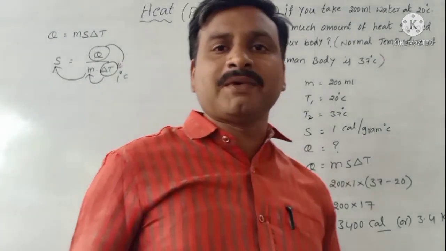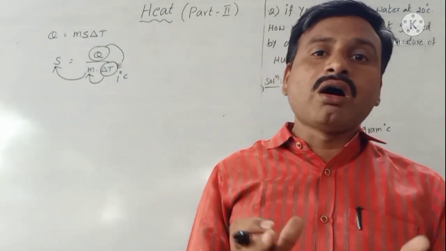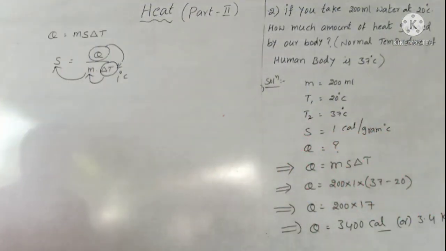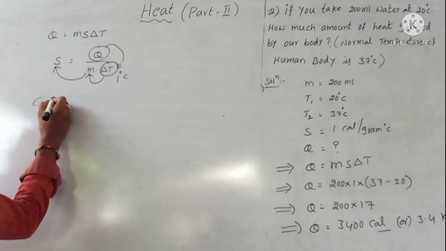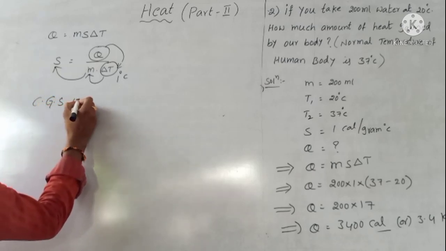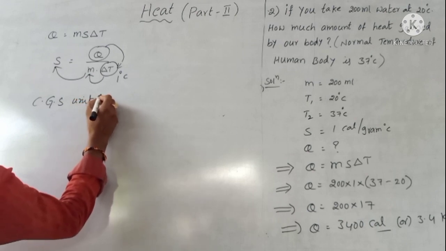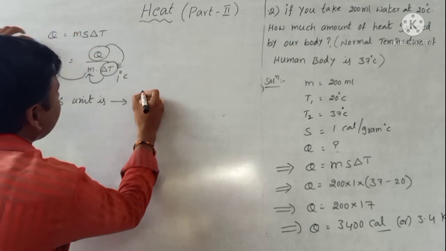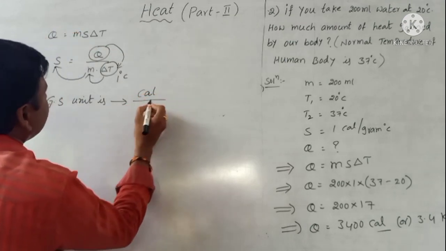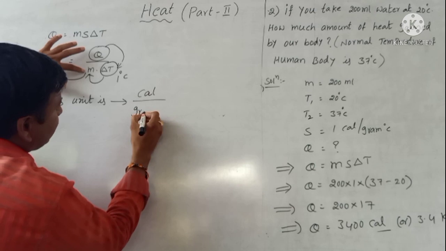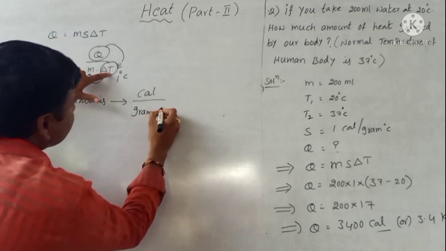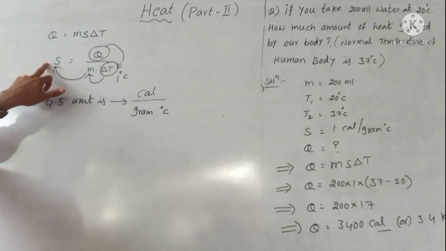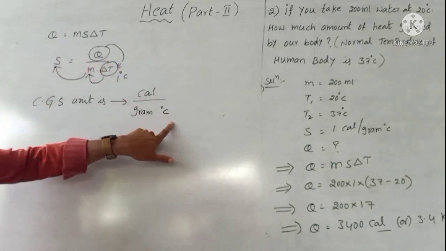Specific heat always depends upon the nature of the material or substance. Now, the CGS unit and SI unit of specific heat. In CGS, the unit of heat is calorie, mass is taken as gram, and temperature as degree centigrade or Celsius. So the CGS unit of specific heat is calorie per gram degree centigrade.